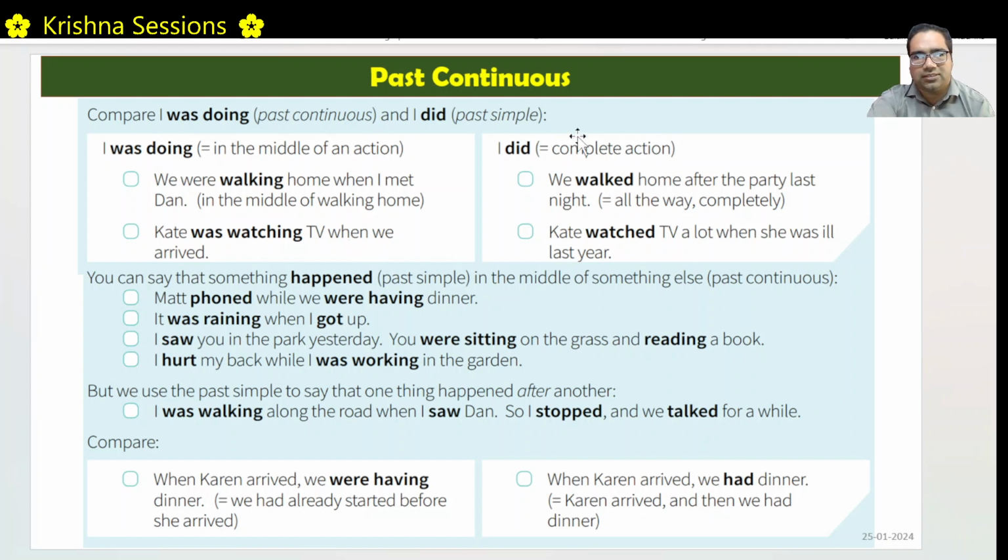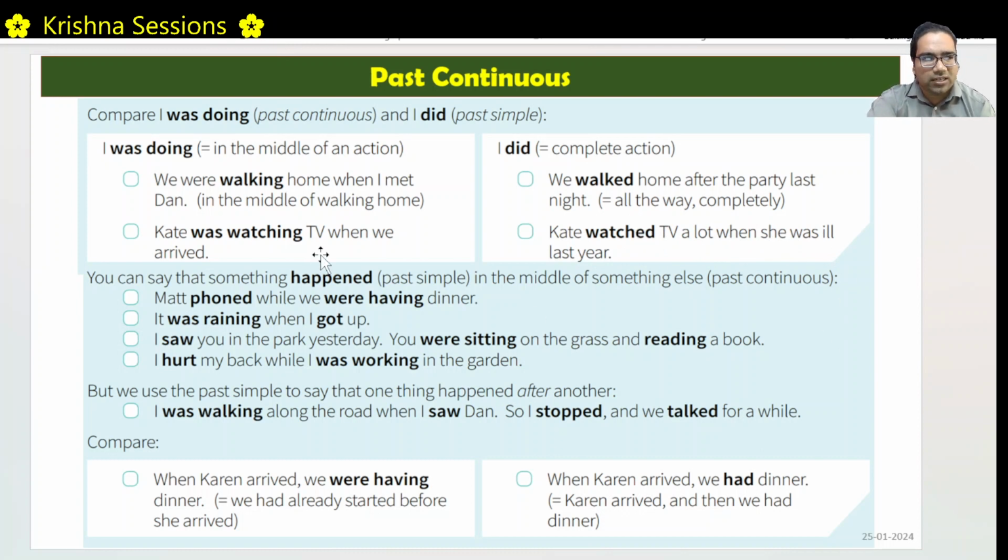I did means the action is complete. This is past simple, which means the action is complete. It was not continuous. We walked home after the party last night. Right. The action was complete. Kate watched TV a lot when she was ill last year. This is again the action is complete.